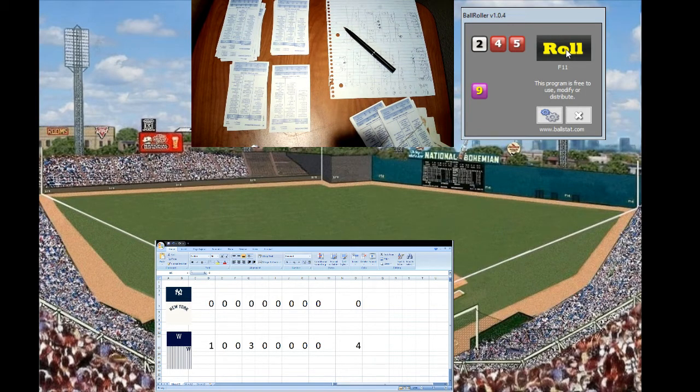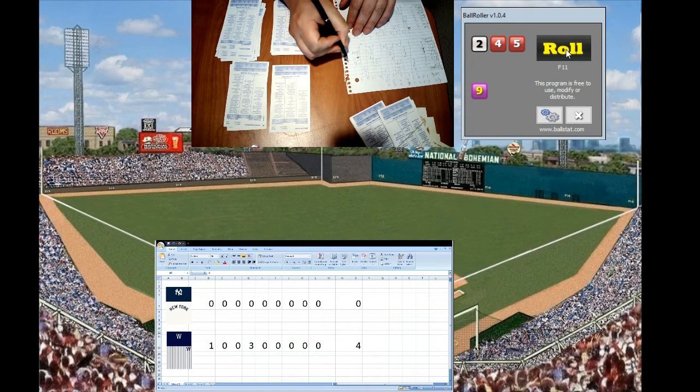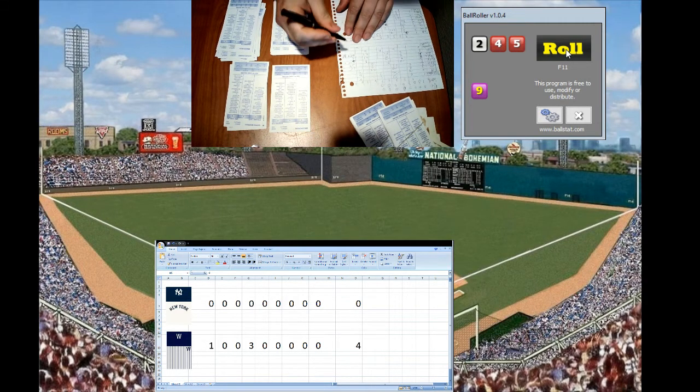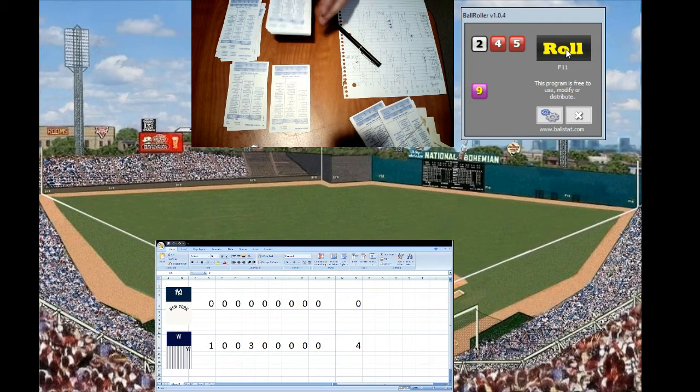Two-nine is a deep drive to left field, just like the replay from today's game. Gone! Pinch hit home run, Aaron Ward. So a 2-9 home run, and the Yankees trail 4-3. So the Yankees are now down by one. They brought Ward in, trying to keep him alive, and he did just that.